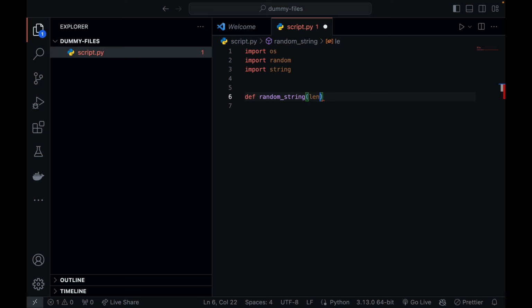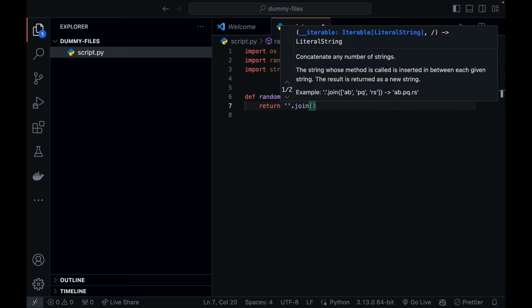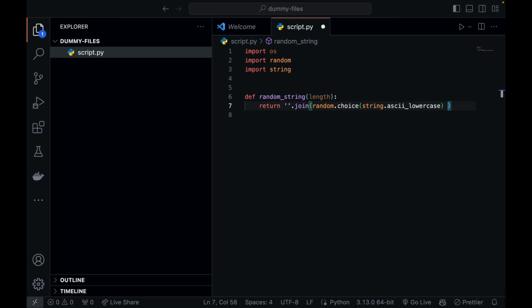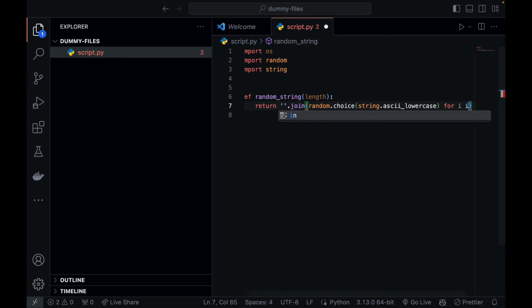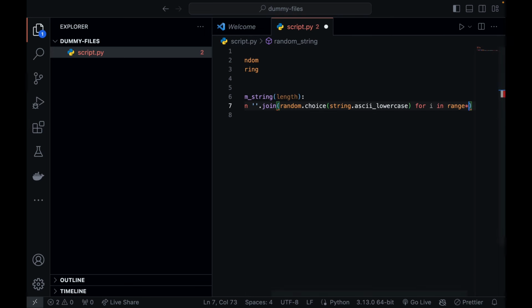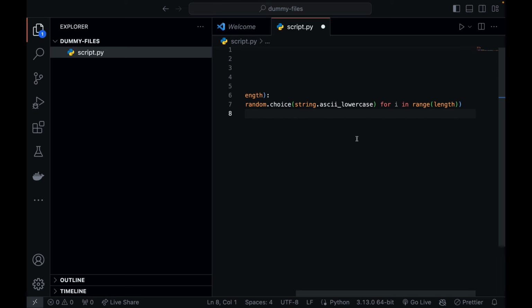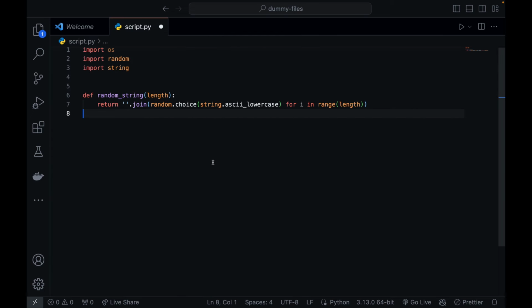Then define some length, and return ''.join(random.choice(string.ascii_lowercase) for i in range(length)). In a minute I'll show you what this simple function does.